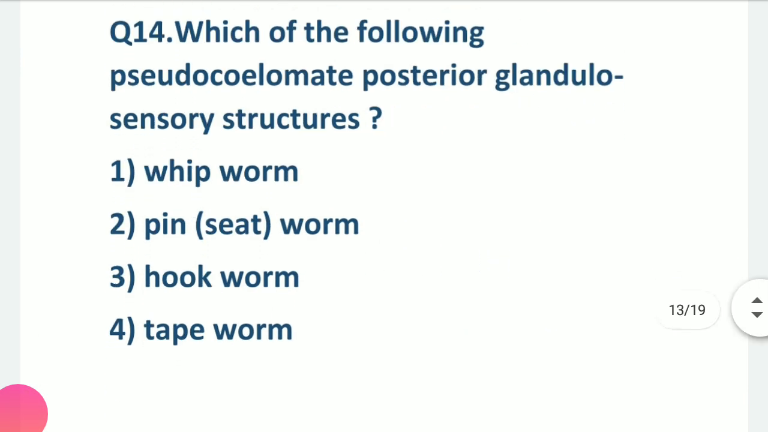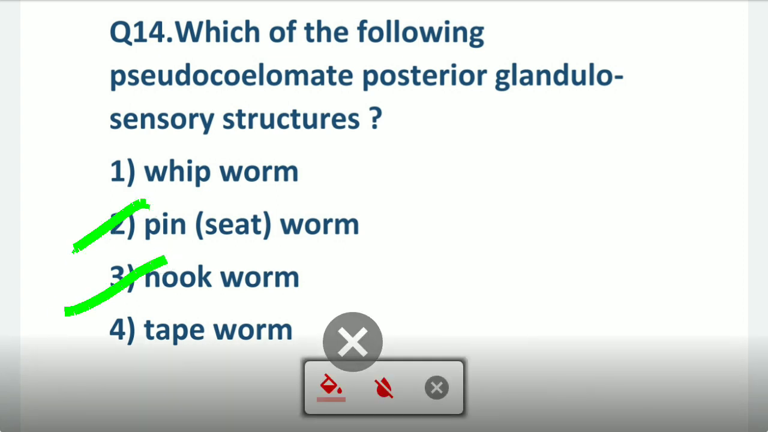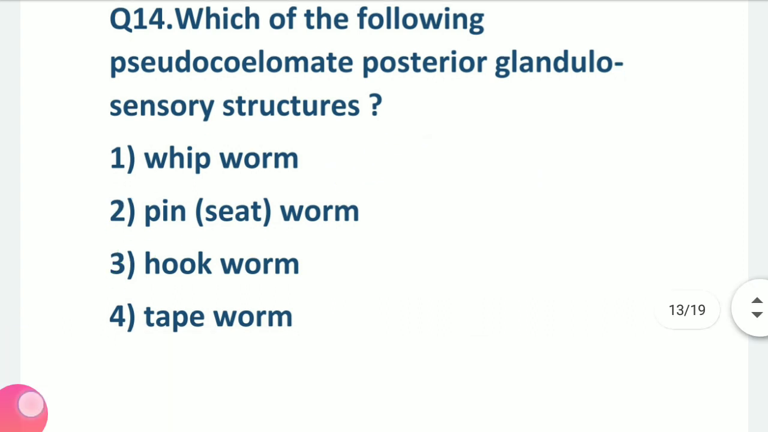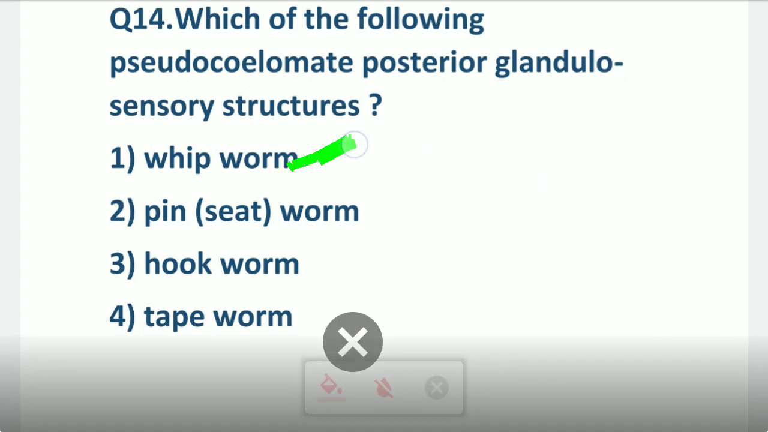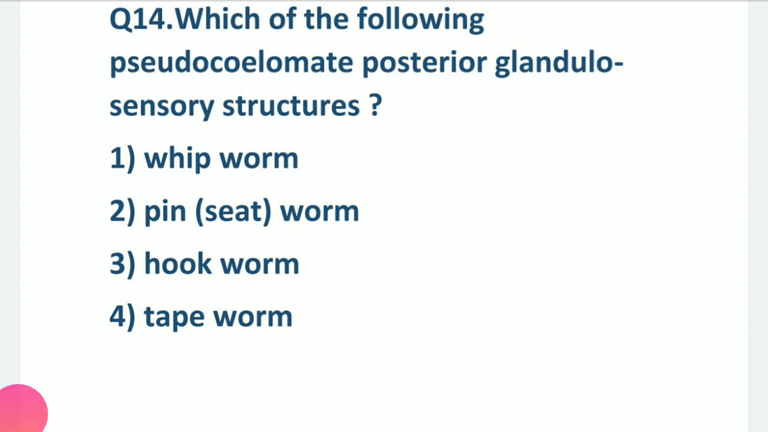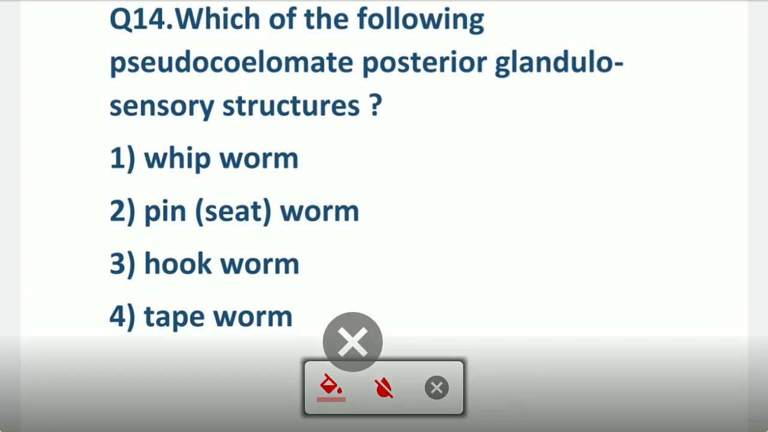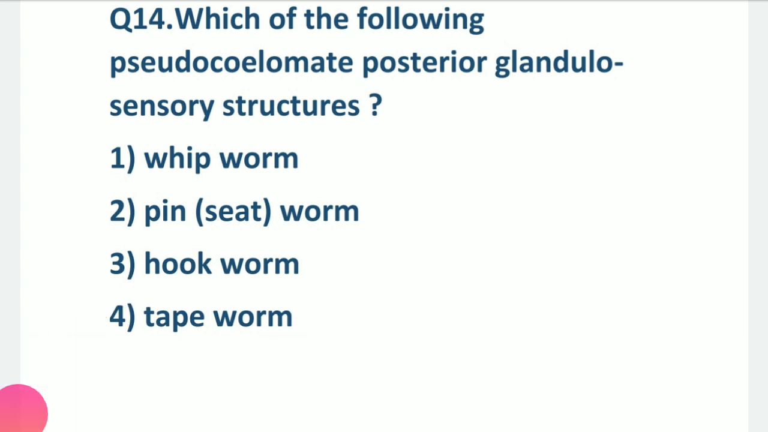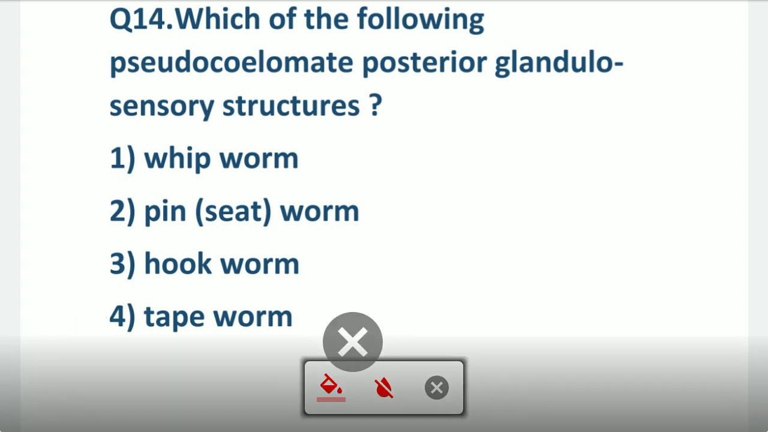Which of the following pseudocoelomate posterior glandulosensory structures are present? Here both answers are correct. Pinworm and hookworm, we have studied that. Only whipworm is present in the Aphasmidia. This one is only present in Aphasmidia, but others are present in the pinworm, hookworm. This tapeworm is a platyhelminth, a flatworm. But this pinworm and hookworm we have studied.